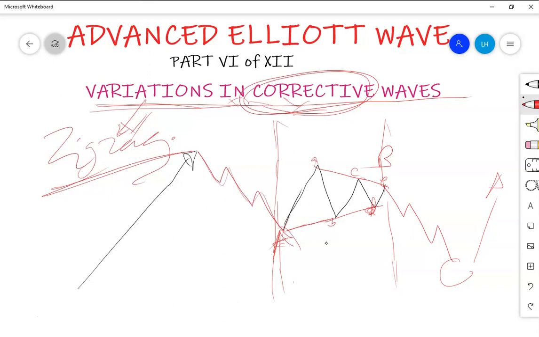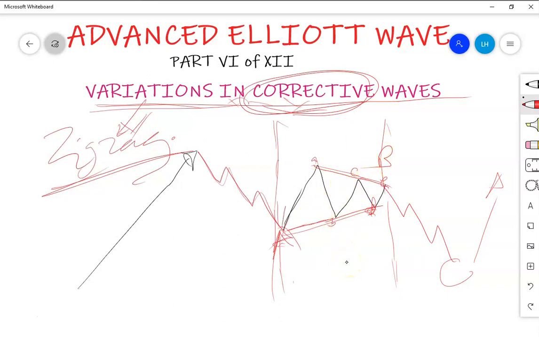After understanding the formation of correction, for example the issues on triangle, it doesn't mean that all the time you must see it exactly how it looks like here, but you must have other clues in order to identify a certain structure. For example, in a triangle, you will identify it even though it may not look like this, but you will look at internal waves.